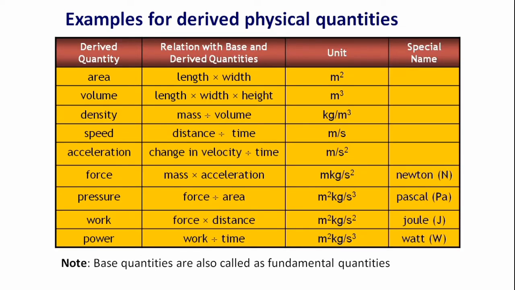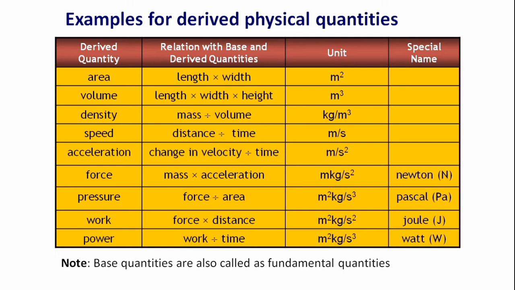So now let us move on and discuss some of the derived physical quantities. Area is equal to length into width, its unit is meter square. Volume is length into width into height, its unit is meter cube. Speed is distance by time, and its unit is meter per second.